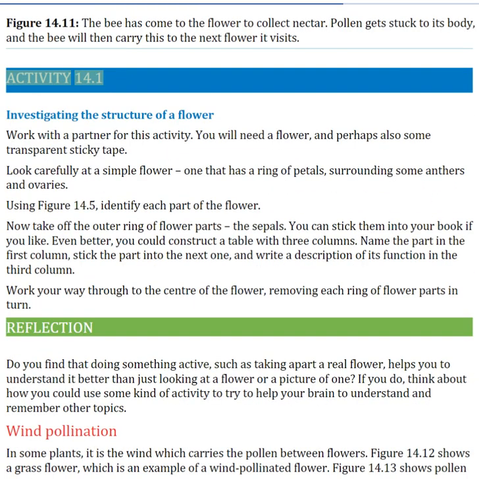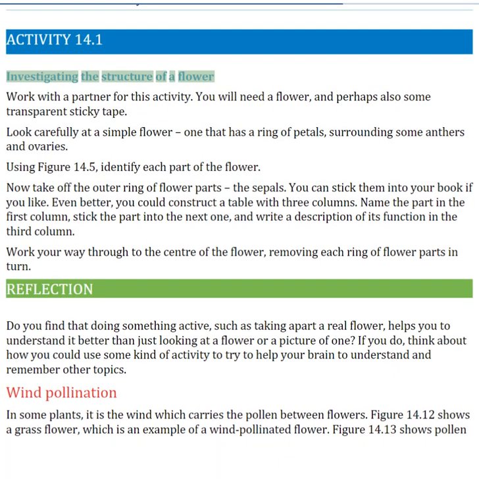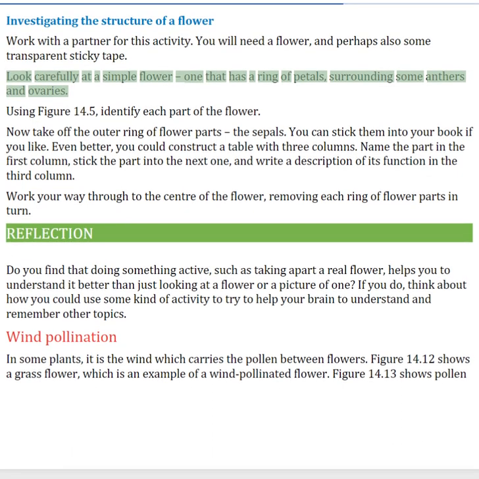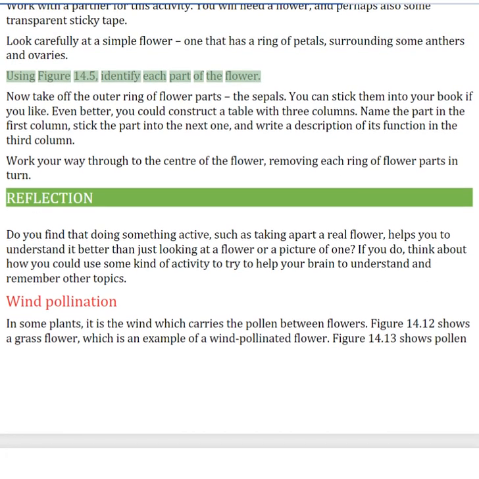Activity 14.1. Investigating the structure of a flower. Work with a partner for this activity. You will need a flower, and perhaps also some transparent sticky tape. Look carefully at a simple flower, one that has a ring of petals, surrounding some anthers and ovaries. Using figure 14.5, identify each part of the flower.